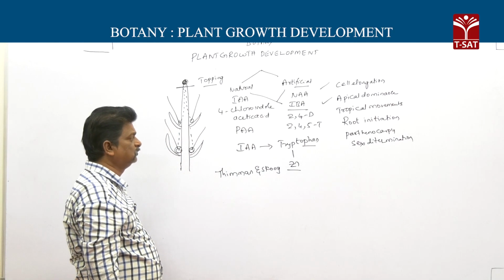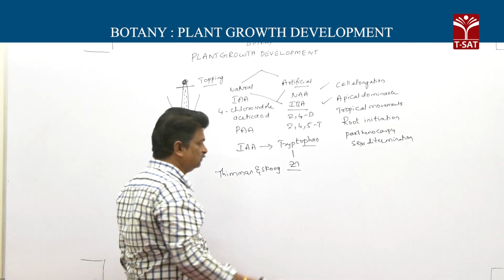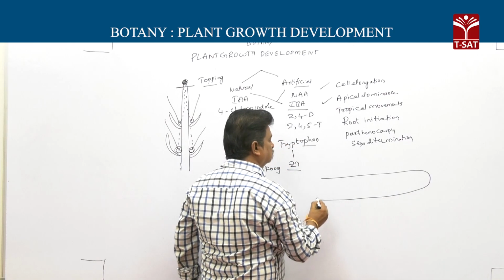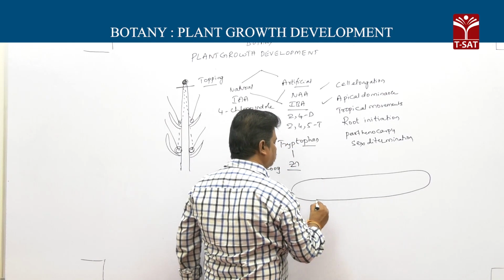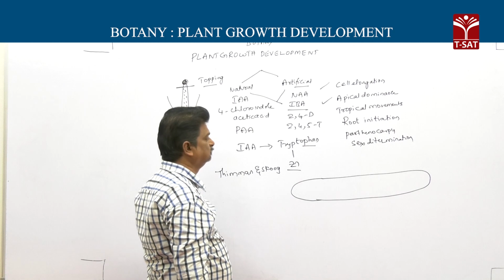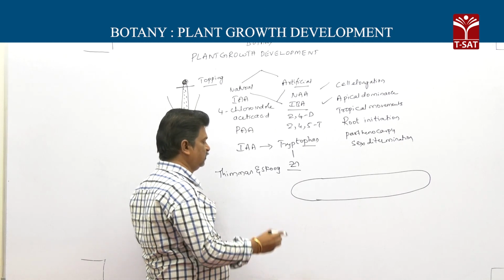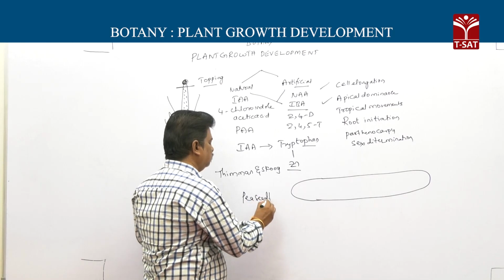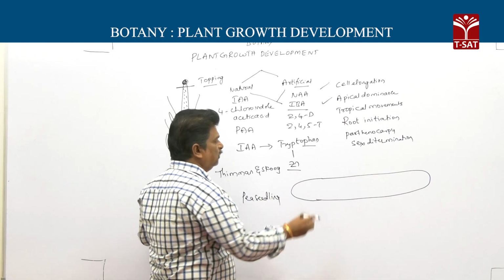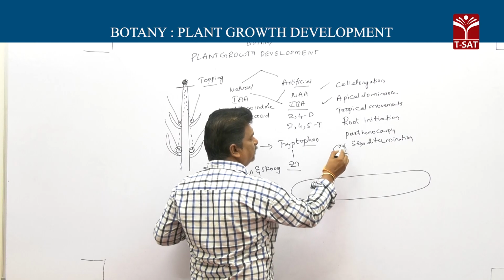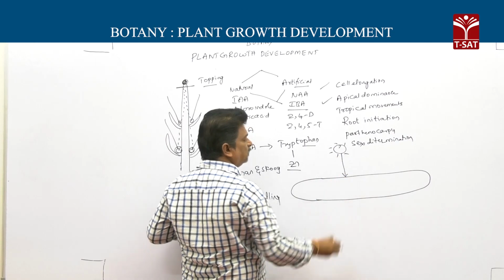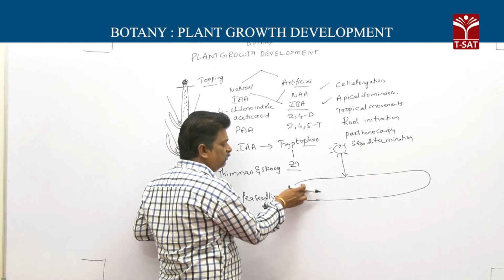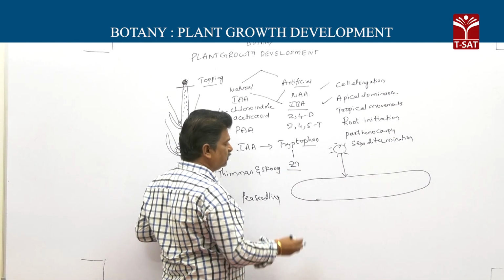Next one, tropic movements. Here, auxins are responsible for tropic movements. Take a horizontally placed pea seedling exposed to sunlight. Photo-bleaching or photooxidation takes place.